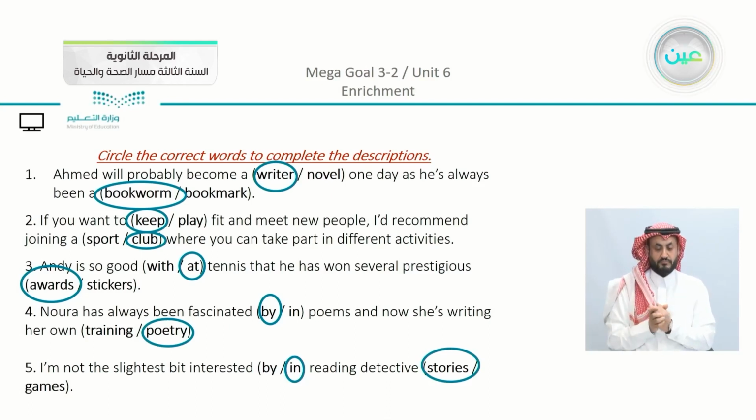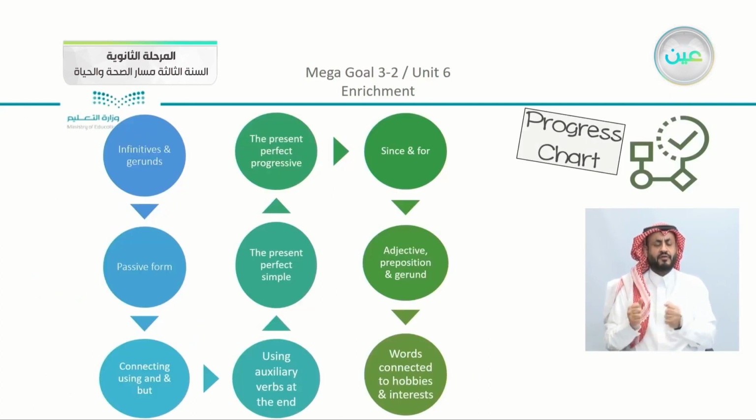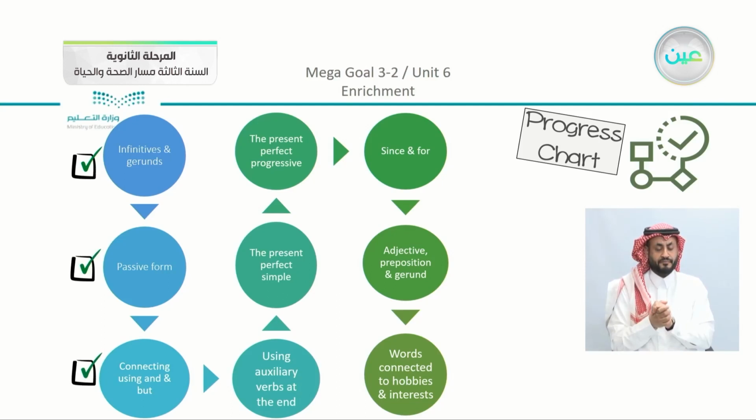Now here we have this exercise just to apply what we studied in the for meaning and function using words that are connected to hobbies or interests. Just to revise at the very end what we studied in Unit 6 in our grammar and for meaning and function. We studied, first of all, infinitives and gerunds. We turned the infinitives and gerunds into the passive form. We connected using and but. We used with and but auxiliary verbs at the very end.